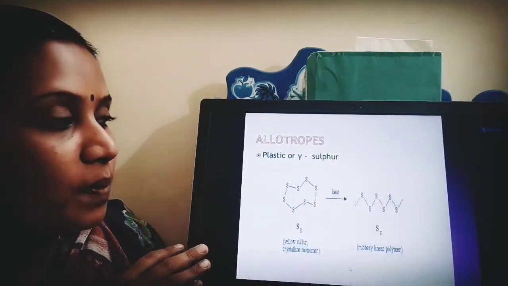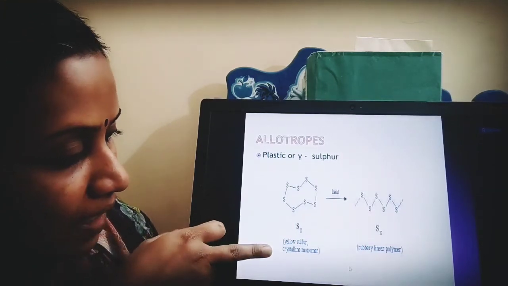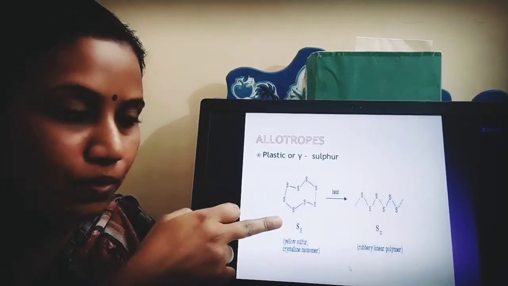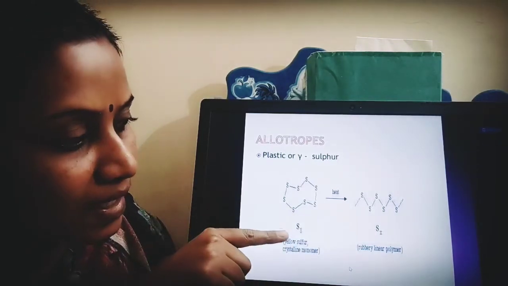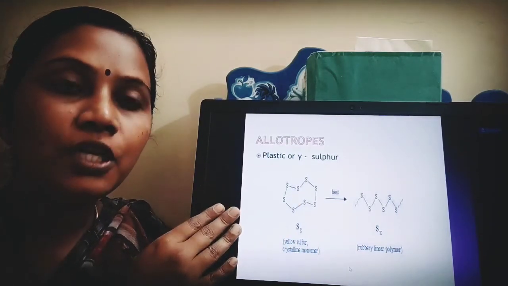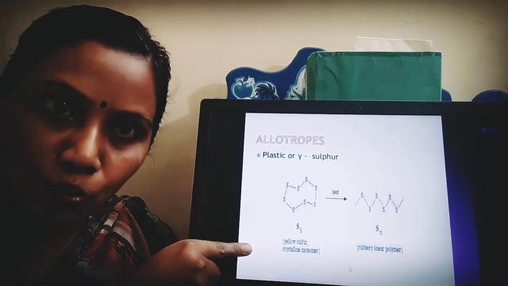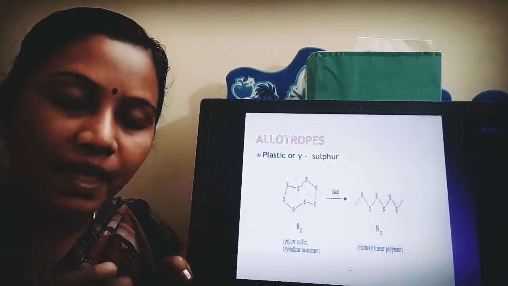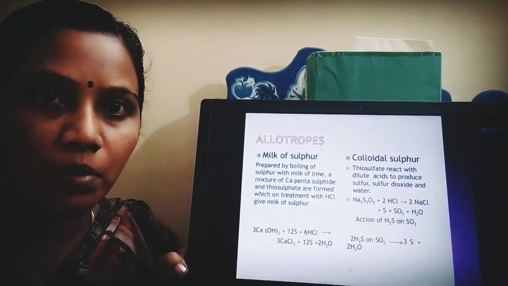The third allotropic form is plastic sulfur or gamma sulfur. See, this is your yellow sulfur, which is nothing but a crystalline monomer, made up of only one unit. Now when I heat it, I will get a rubbery consistency and a linear polymer, which is your plastic sulfur or gamma sulfur. So gamma sulfur is produced from the yellow sulfur, a monomer, which upon heating takes up a rubbery form, and that is a linear polymer. Many monomers join to form a polymer.